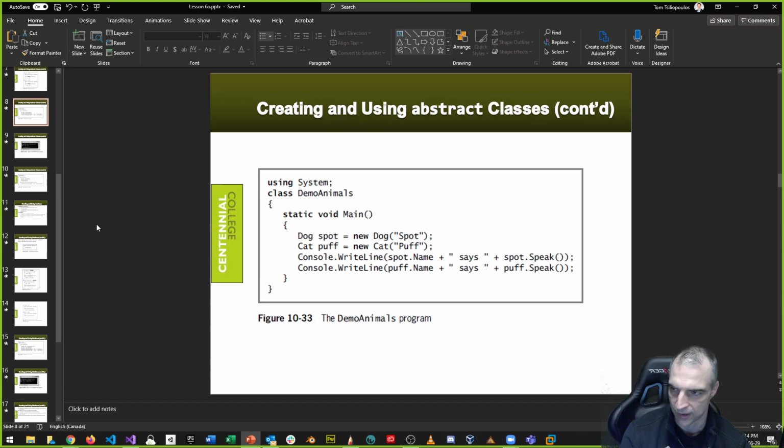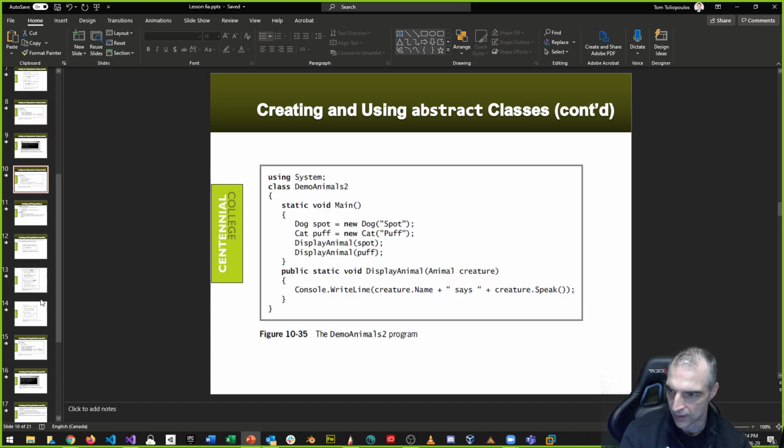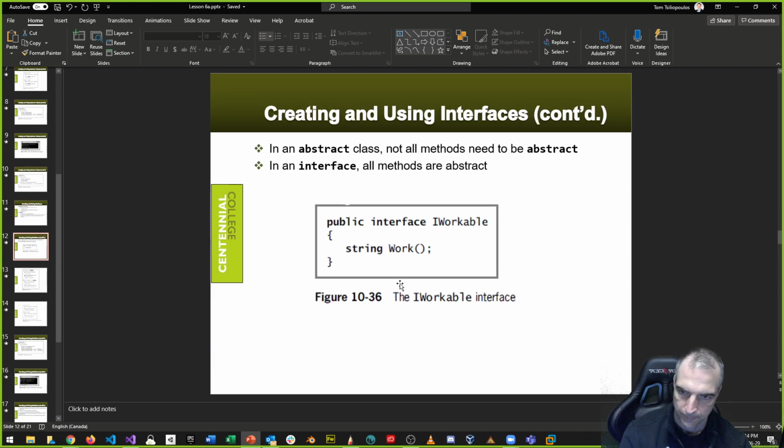So here's my dog and my cat, and as I go down into this interface, once I implement my iWorkable interface, the classes that implement the interface must override the method that's included in the interface. So it's like I'm inheriting from two abstract classes. But I'm not really inheriting, I'm just implementing.